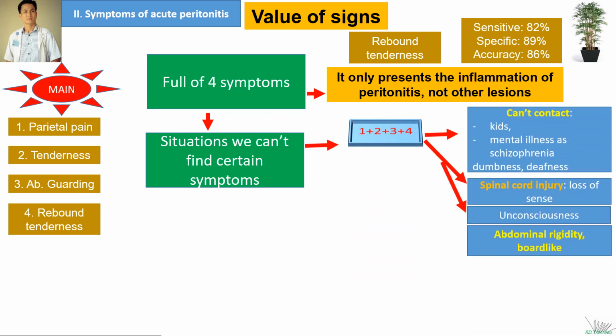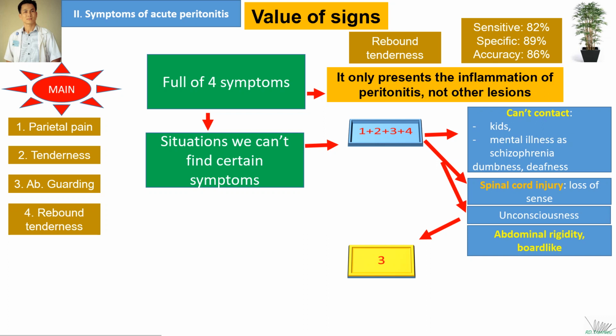First, if we can't contact the patient to take the history, for example in kids, mental illness, spinal cord injury, unconsciousness, or abdominal rigidity like a board, I would say the abdominal warding is the most important.